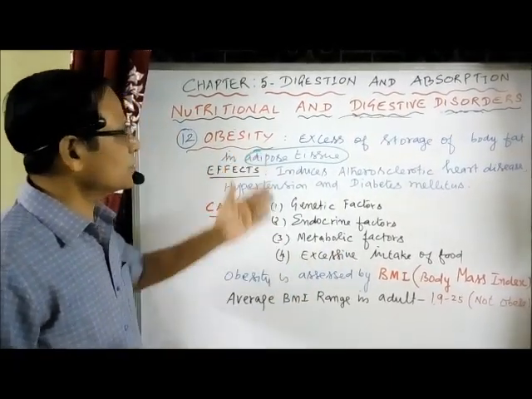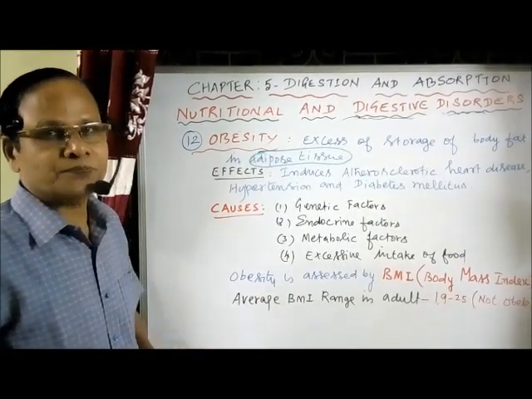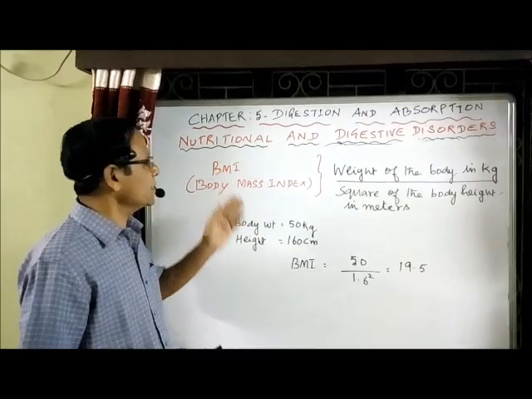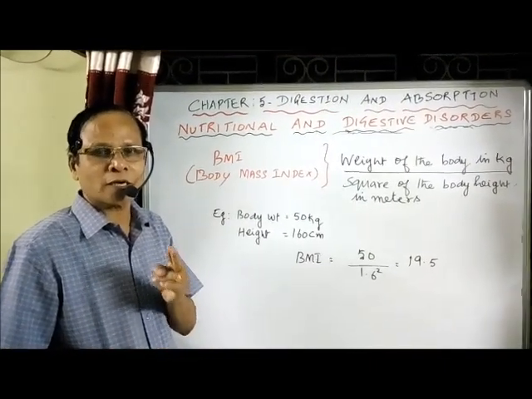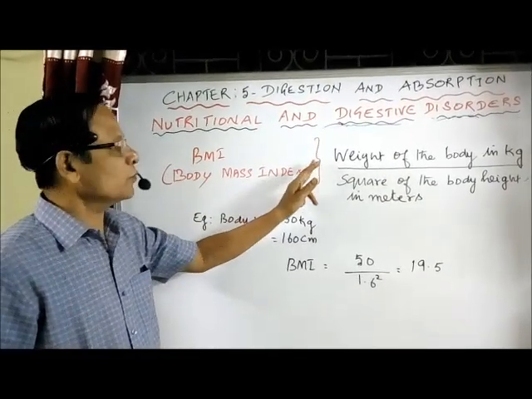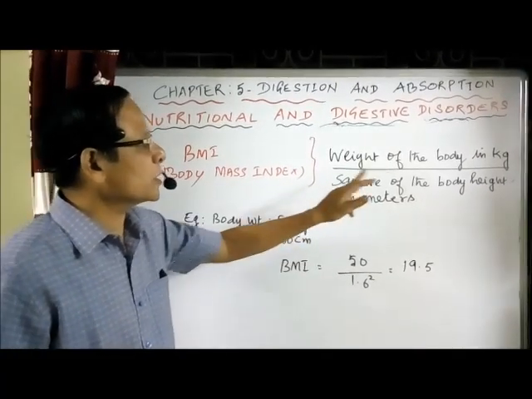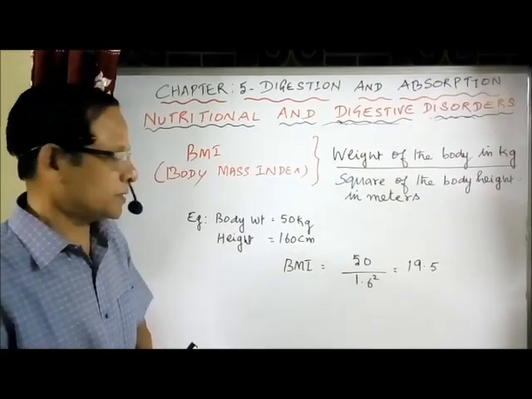So I represent it in the form of a formula. What is BMI? How can it be calculated? For calculating BMI, we need 2 values. One is the weight of the body, another one the height of the body. BMI is equal to weight of the body in kilograms divided by the square of the body height in meters.